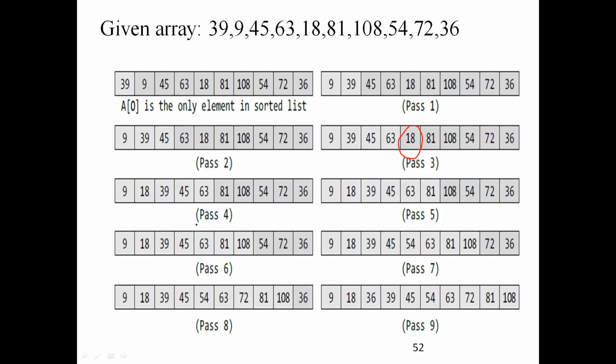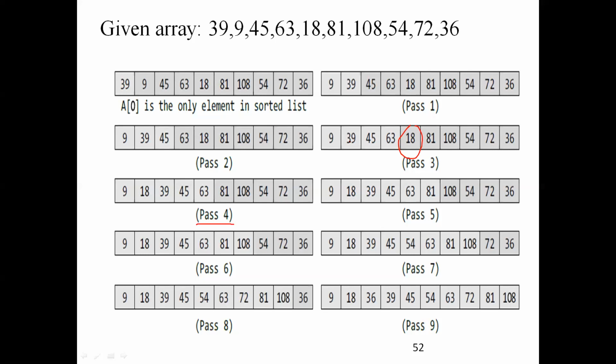Okay, leave it. But what do I have to do? I have to swap the elements. 18 here, then 39 comes here. Then again I have to check for the other elements. Once I swap, what happens?